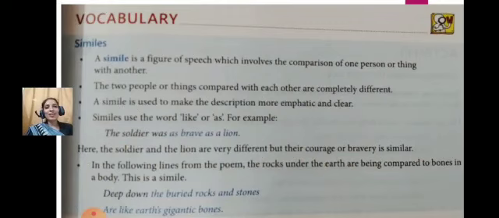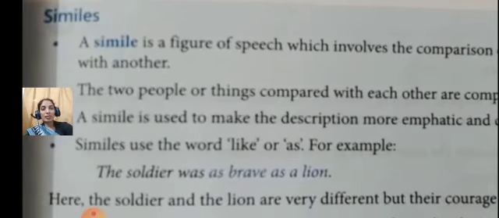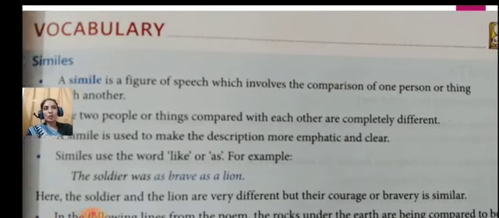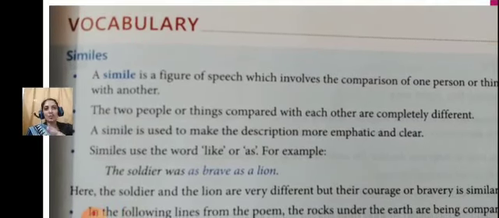Here the vocabulary part is also discussed along with the comprehension. Similes. What's there to be discussed? I hope that you can see the screen properly. What is the meaning of similes, children? I think we have already discussed it in one of the poems previously. A simile is a figure of speech which involves the comparison of one person or thing with another.